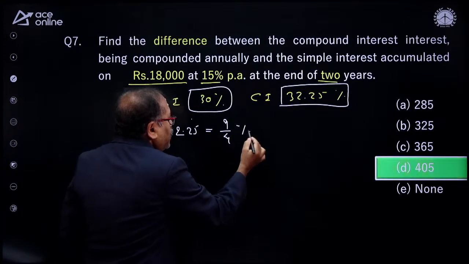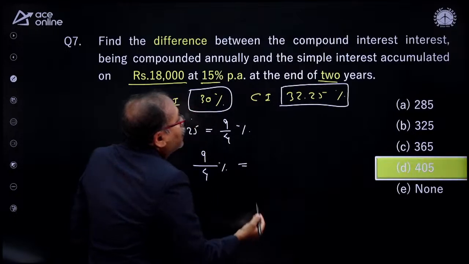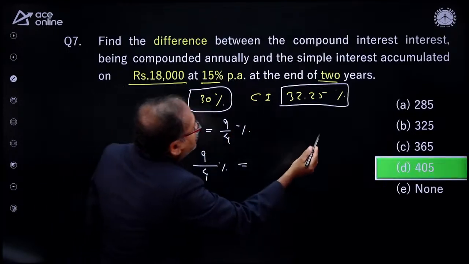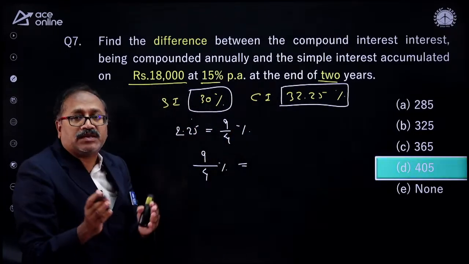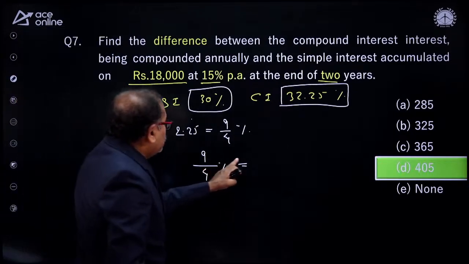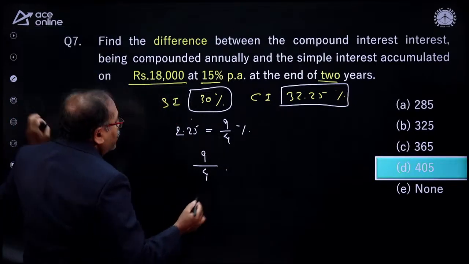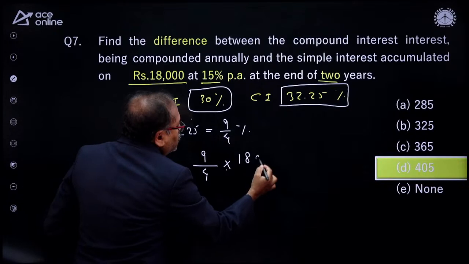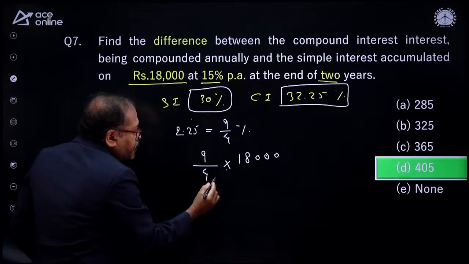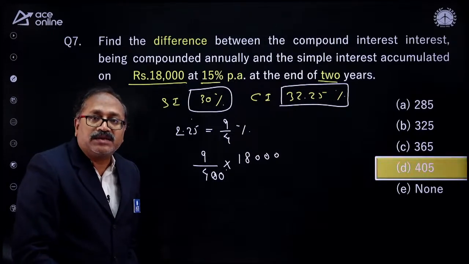9 by 4% is the difference, and I need 9 by 4% of 18,000. I need to find out the difference. So let's work out the difference. 9 by 4% of 18,000. As this is a percentage, I need to multiply this by 100. So your answer is ready.